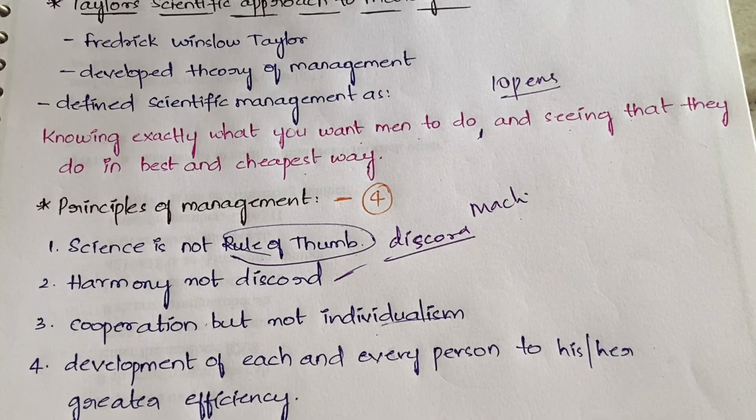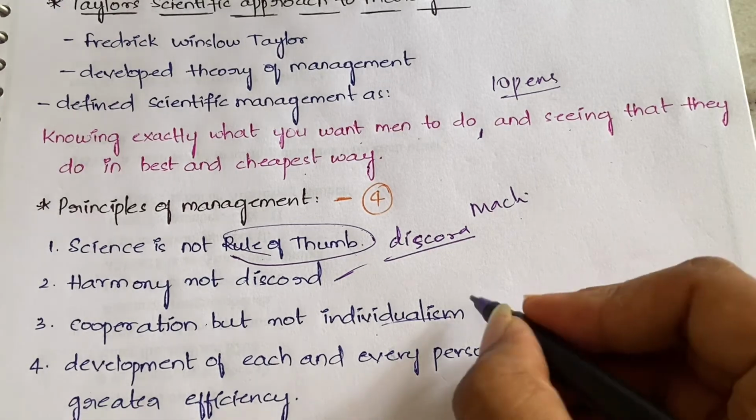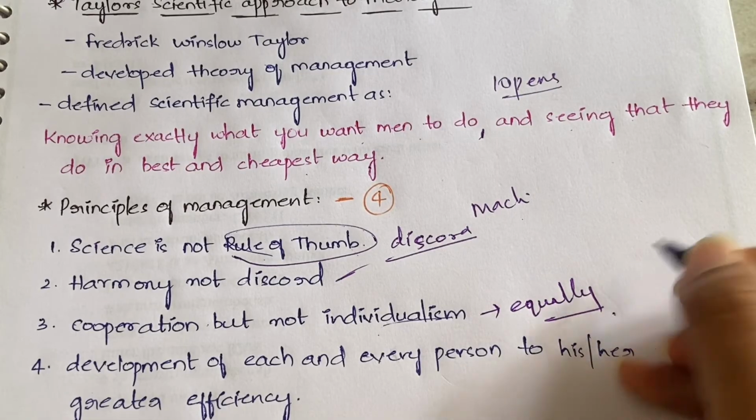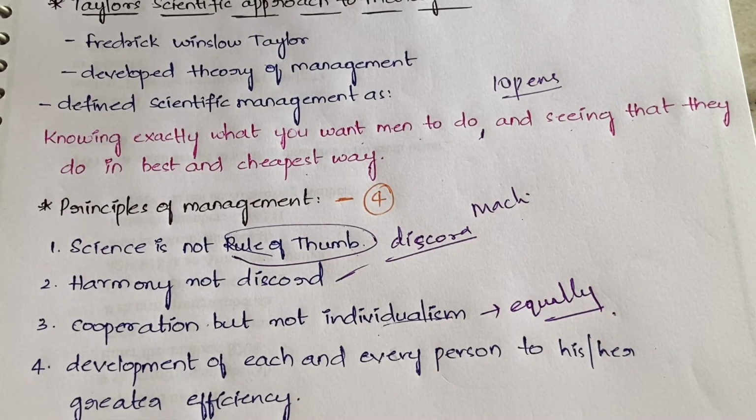And all the work in the organization should be divided equally among the management and the workers. Management should not sit and make the workers do all the things, right? So management has to do the work and also the workers have to do the work.